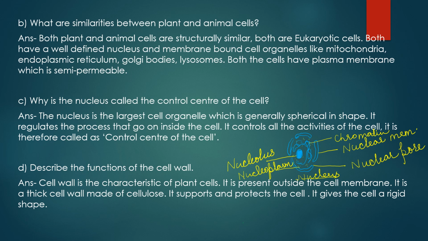So what you will write here, you'll be writing cell wall is the characteristic of plant cells. It is present outside the cell membrane. It is a thick cell wall made of cellulose. It supports and protects the cell. It gives the cell a rigid shape.